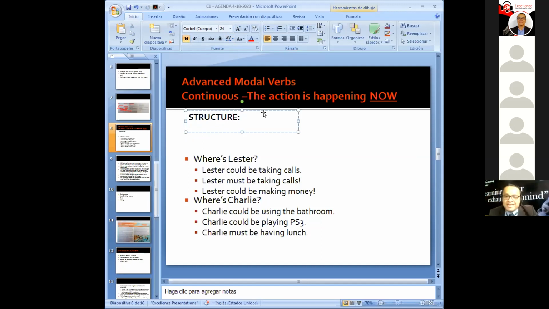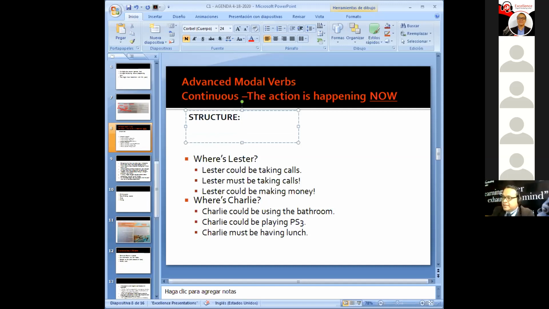Constituent. You know what a constituent is? A part of something. Like the keyboard. The keyboard is a constituent of the computer. The engine is a constituent of the car. A part of. So let's take a look at the parts of the sentence. Let's take a look at the constituents.